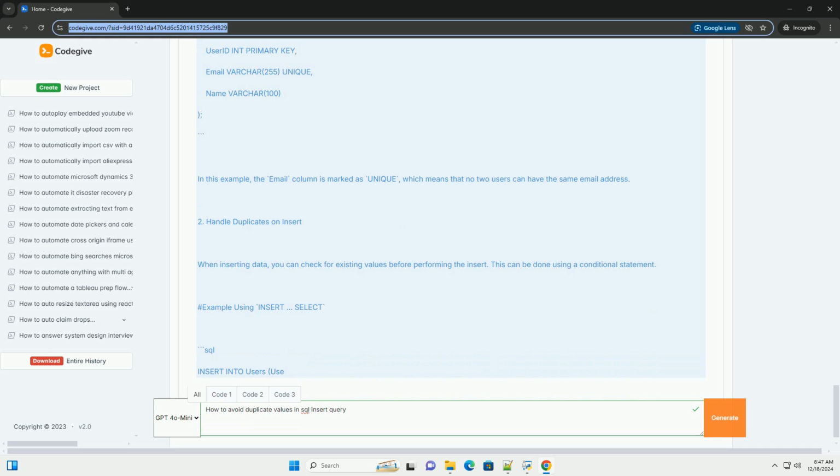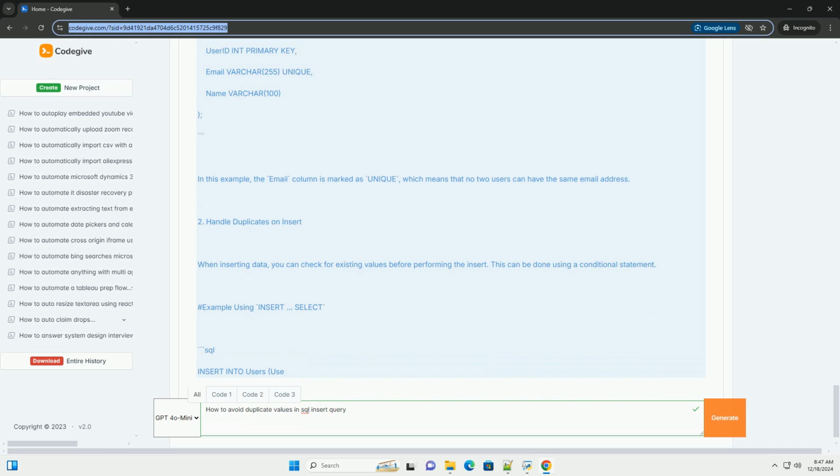Conclusion. Choosing the right method to avoid duplicate values in SQL depends on your specific use case, the DBMS you are using, and the level of control you need over data integrity. Here's a summary of the approaches. Unique constraints, best for enforcing data integrity at the database level.